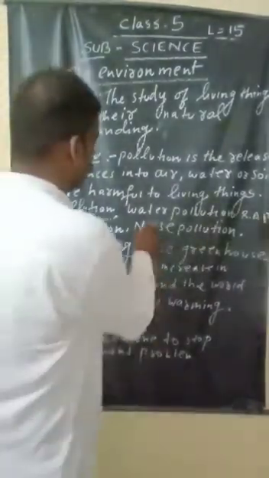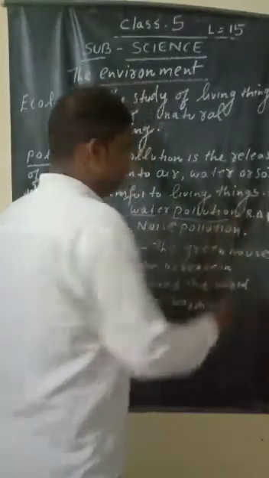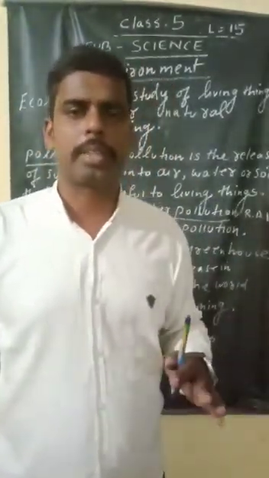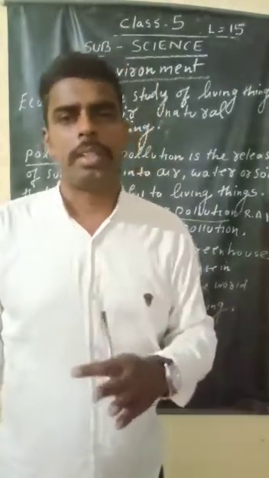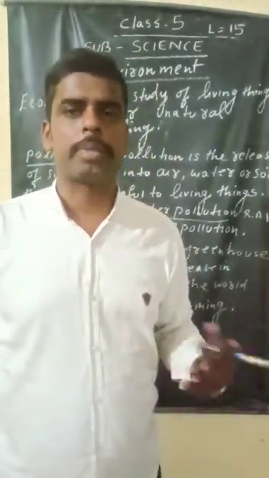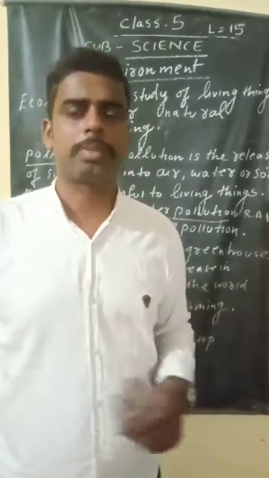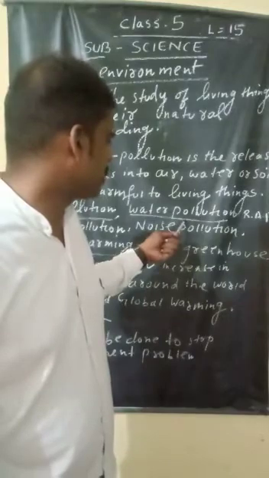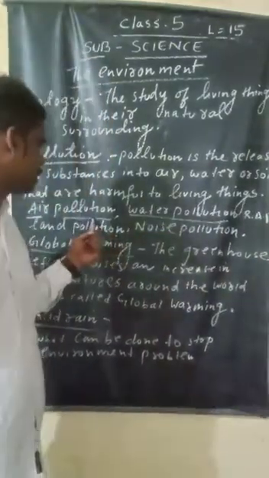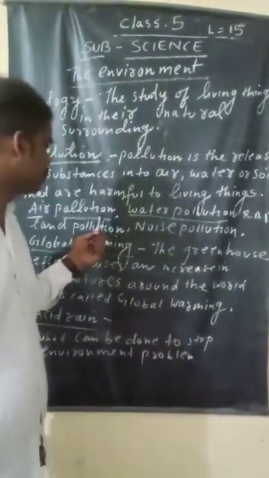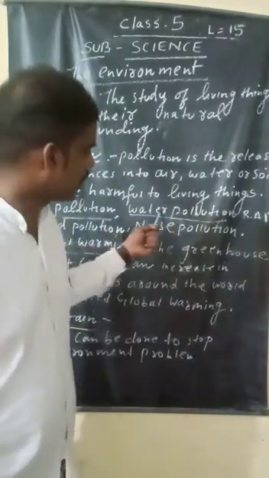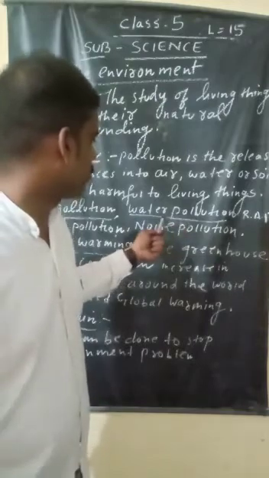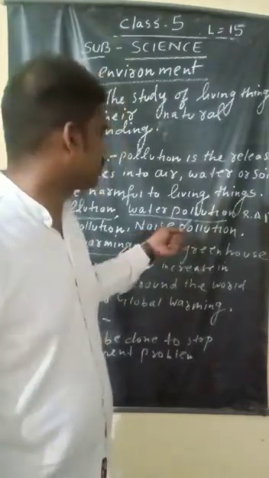Come to the point, water pollution. Suppose we dump our garbage and throw dead animals in the water. Also, in the cremation ground, many bodies are burned near the river. It also causes lots of pollution problems. That's why water pollution is very harmful. It causes many diseases. Air pollution also causes breathing problems and asthma. And water pollution causes diarrhea, typhoid, cholera, loose motion and dysentery. These are symptoms of water pollution.